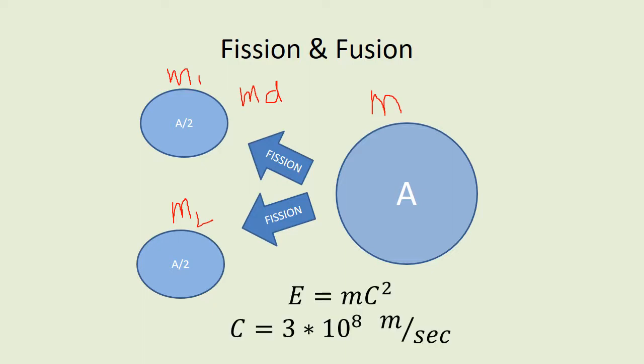He said that E is equal to mc square. Here m is the difference of mass when a heavier element breaks into two. This loss of mass comes out in the form of radioactivity, that is, energy in the form of light. That's why he used c in mc square: c is the velocity of light.